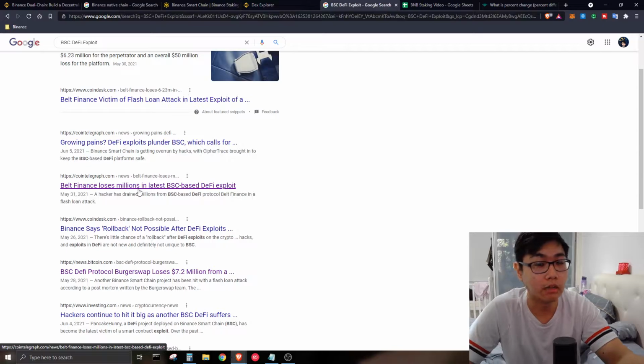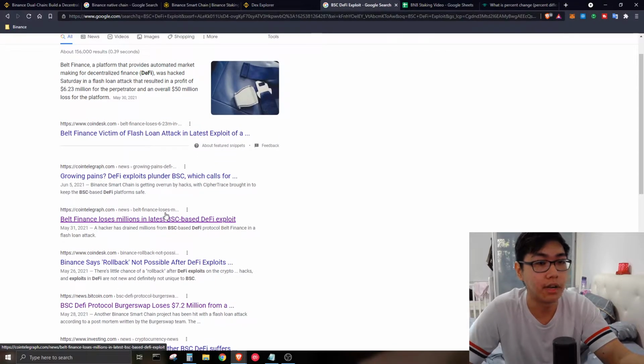And after that, we can see there are many exploits going on, and there's also this term, I wouldn't say funny, I would say this mean term called a rug pull. Basically, what is a rug pull? For those of you in the decentralized finance ecosystem who interact with it, sometimes you will see, let's say, PancakeSwap. Basically with PancakeSwap, there was a controversy, and from there people were talking about them doing a rug pull.